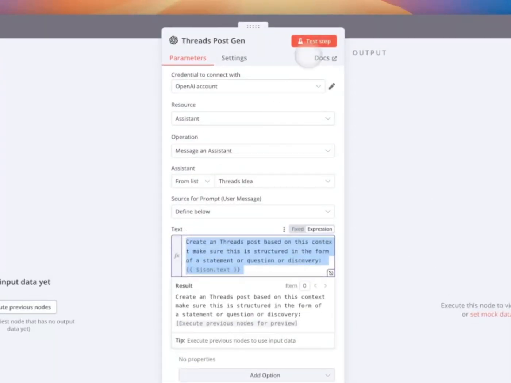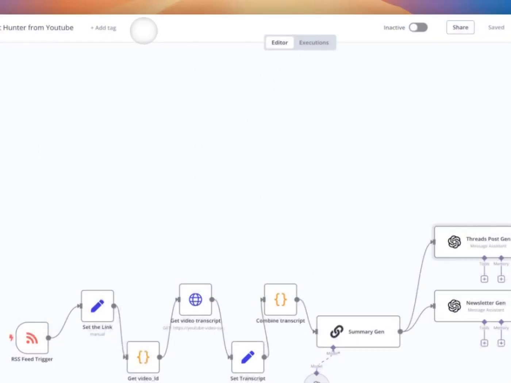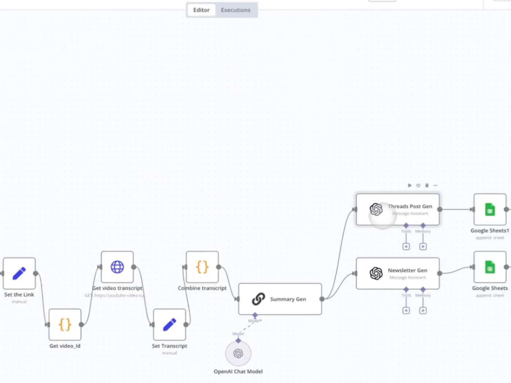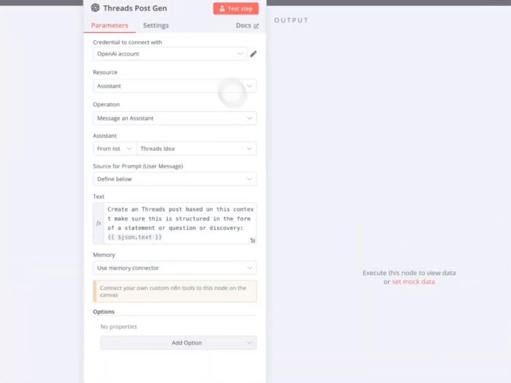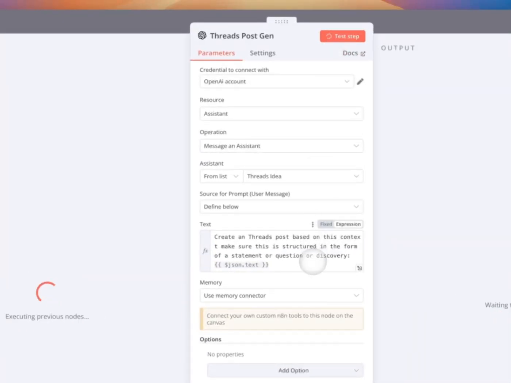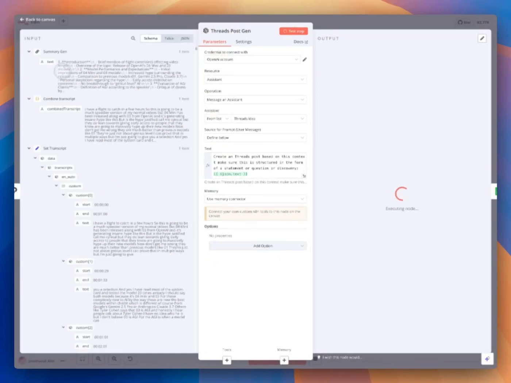And here, if we run this one, okay, so we have to run here, test run. Yes, here we got the text from the summary gen, the previous node, and we pass it to assistant, and our expectation is to get the result from assistant for our dress idea.